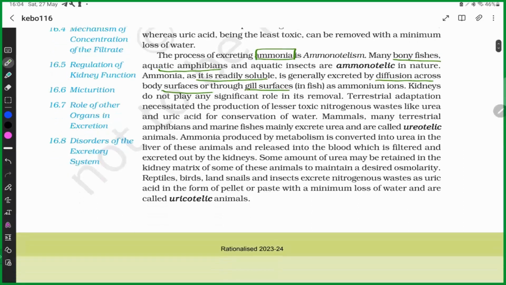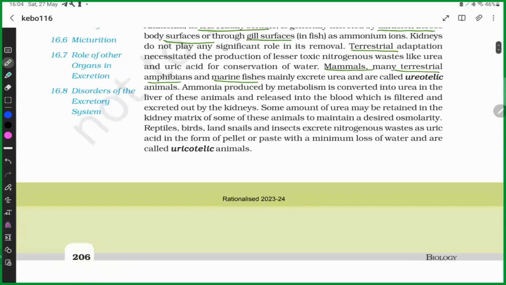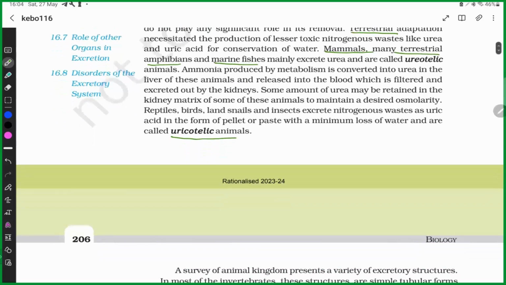Okay, then next is urea. The organisms which are excreting urea are known as ureotelic organisms. They are mainly terrestrial organisms like mammals, many terrestrial amphibians, and marine fishes. The organisms which are excreting uric acid are known as uricotelic organisms. Examples are reptiles, birds, land snails, insects. They are excreting nitrogenous waste products as uric acid.